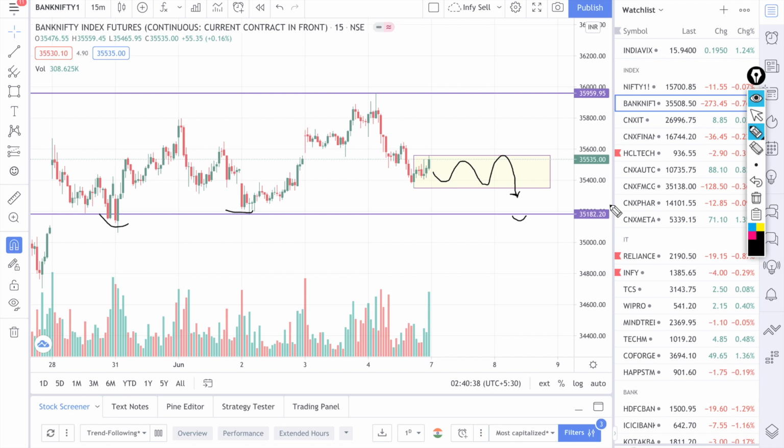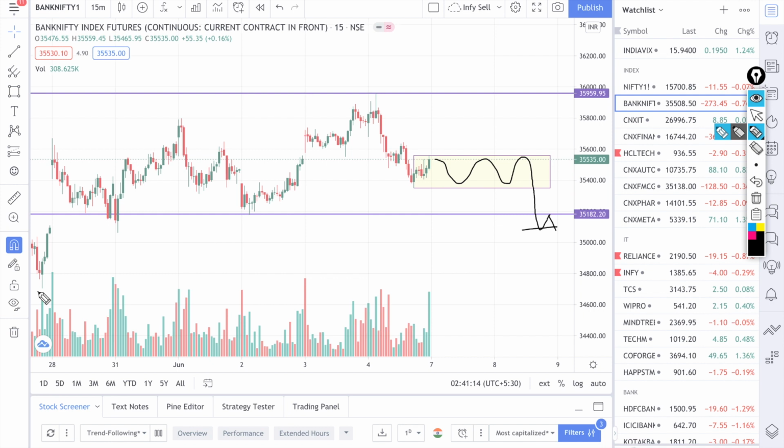But when I will personally sell aggressively is if the market goes for selling; I will wait for this particular level. I'm just showing you the selling side first, then I will show where you can buy. On the selling side, first the market will break this trend line and come down. And if it takes resistance at this previous support and comes down, here I will short again. Because if I see here, the target is very high, that is the 34,605 level, so I will get a better risk to reward.